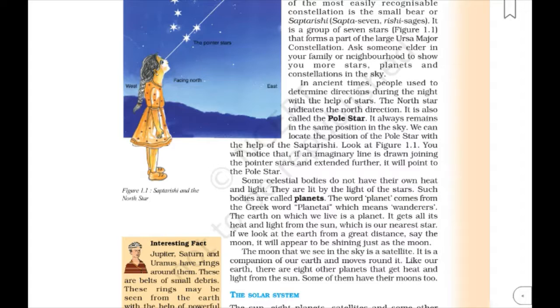Now planets. As you all are familiar with this word, the word planet comes from the Greek word planetai, which means wanderer. Some celestial bodies do not have their own heat and light. They are lit by the light of the stars. Such bodies are called planets. We live on the earth, a planet, isn't it?